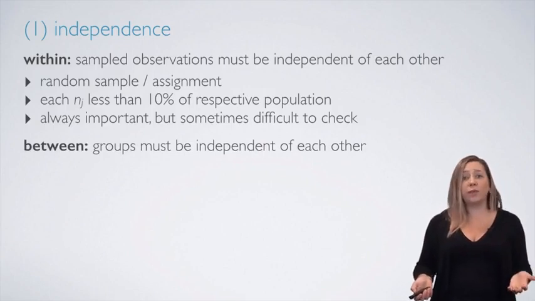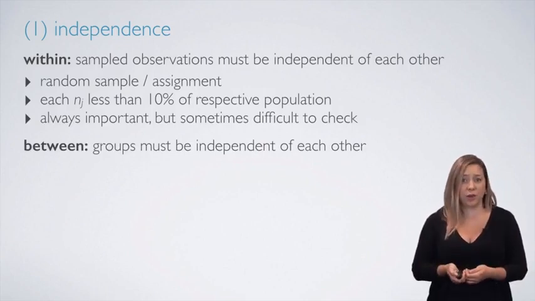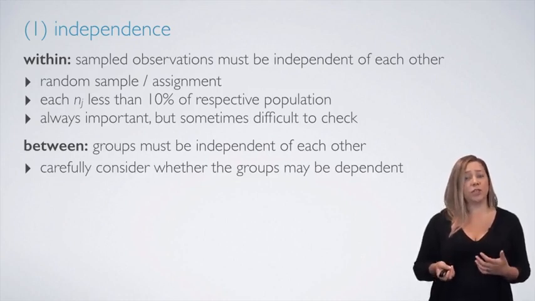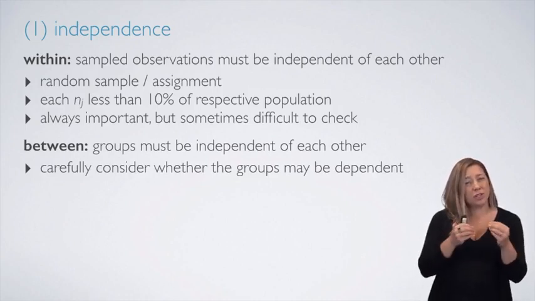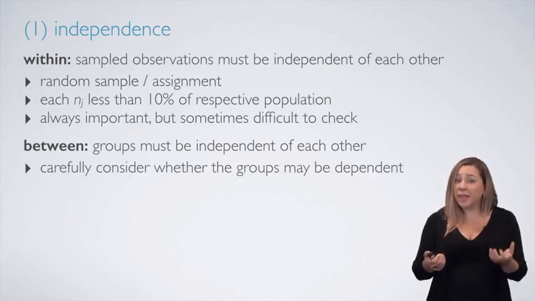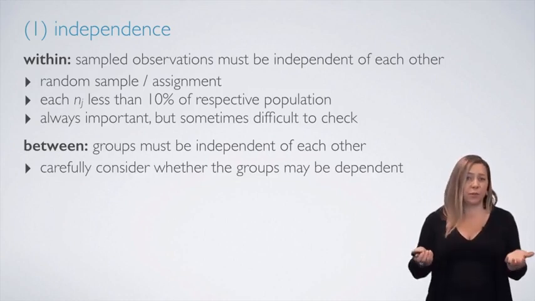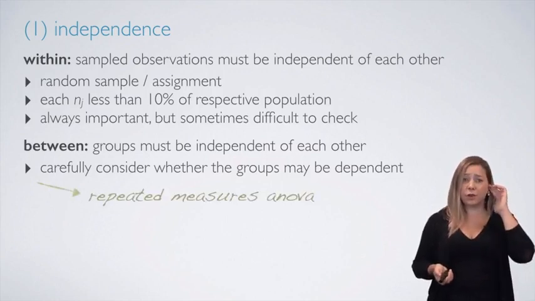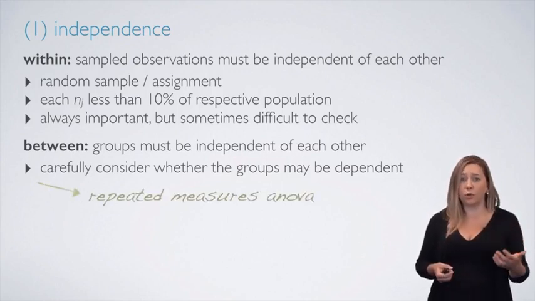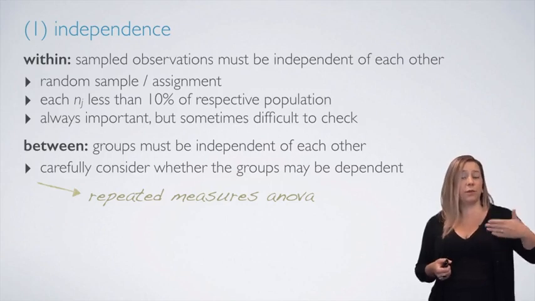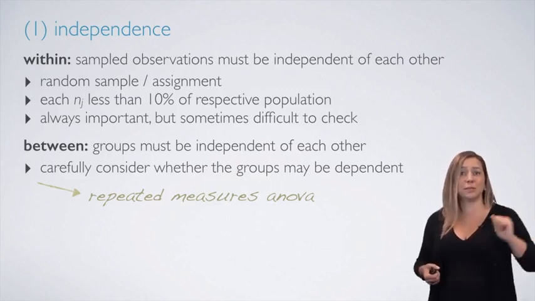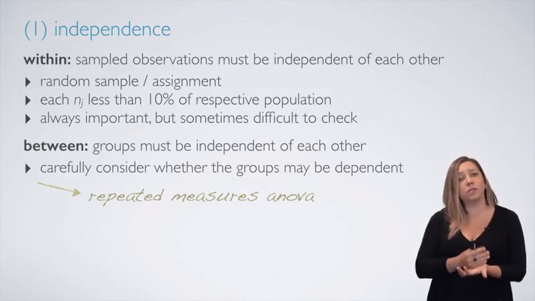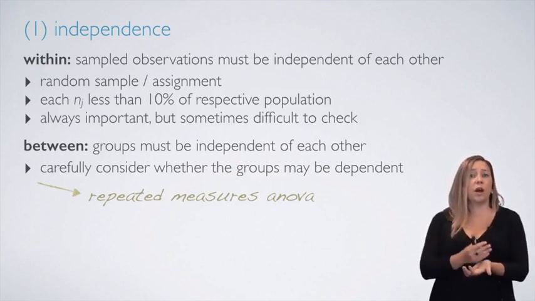Between groups, we want the groups to be independent of each other. Checking this requires some careful consideration on whether there is a paired structure between the groups. If the answer is yes, this is not the end of the world, but it requires a different and slightly more advanced version of ANOVA called repeated measures ANOVA. Imagine, for example, if you were taking multiple measures on the same set of people. So the ANOVA we learned in this course will only work in circumstances where the groups are independent.